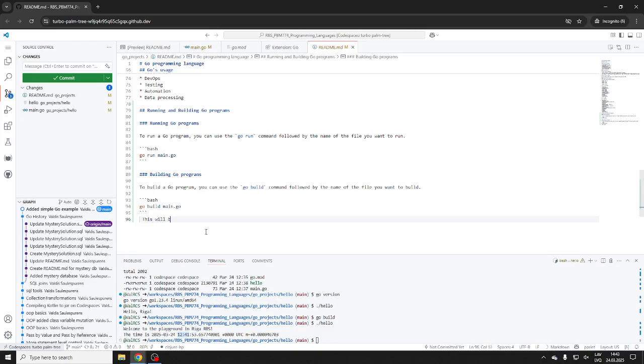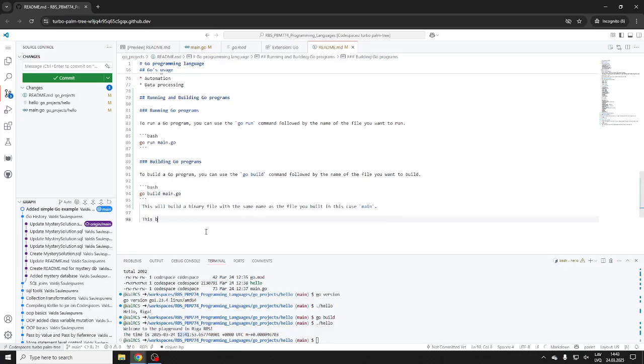This will build a binary, in this case main. So we could also, I think, provide a name. Of course, you could rename it afterwards if you want. And then you can use the binary. This binary can be run on any compatible, same computer architecture as the one you built on.